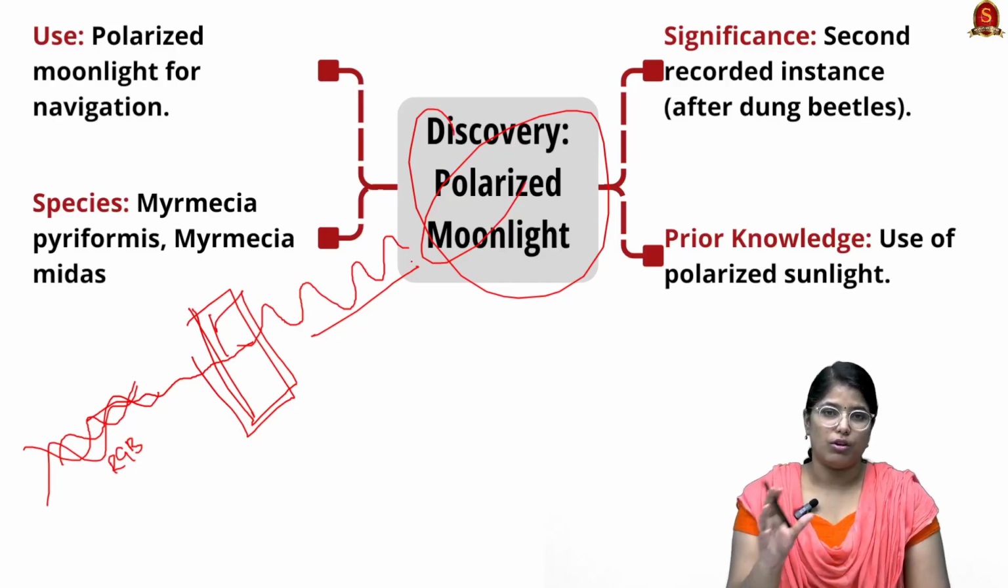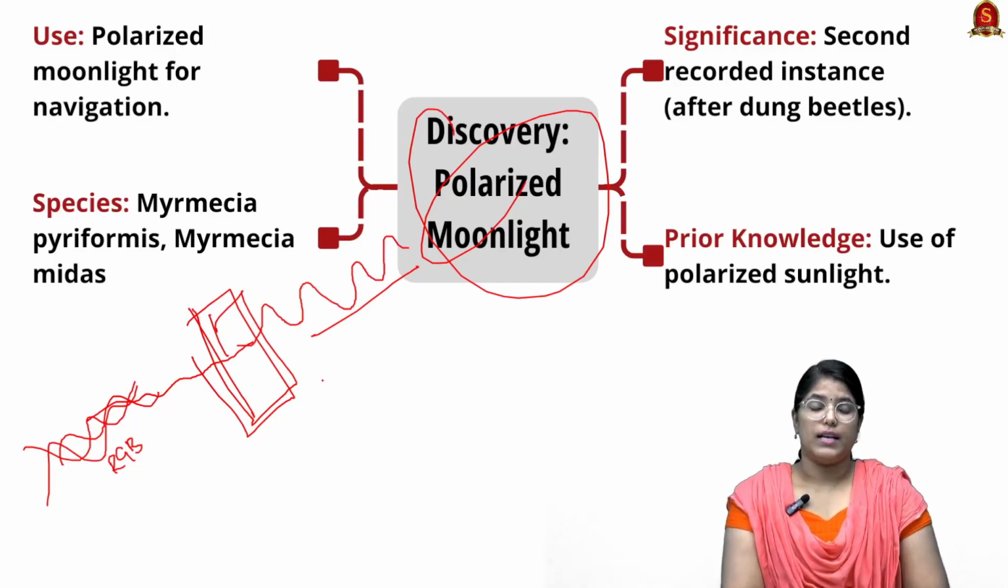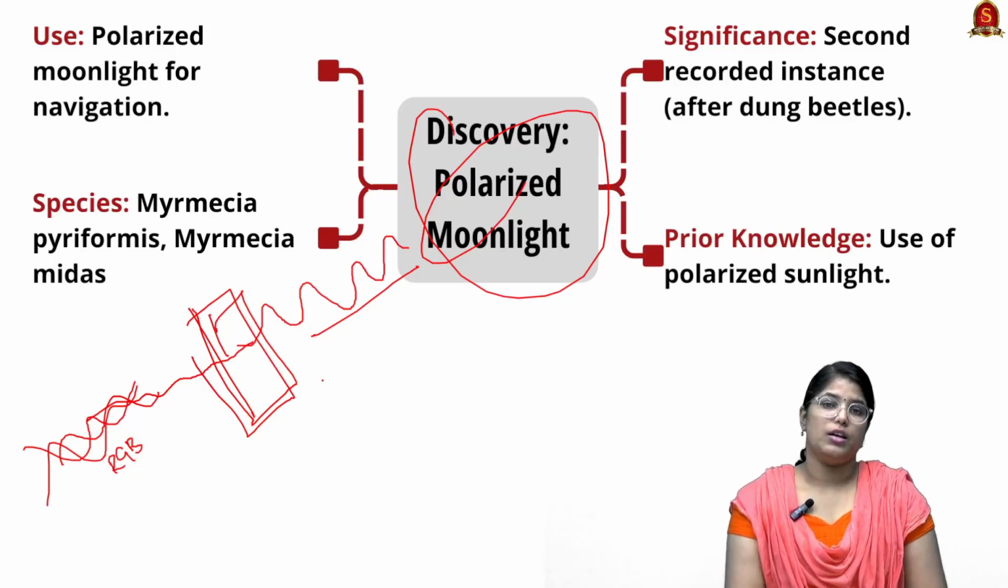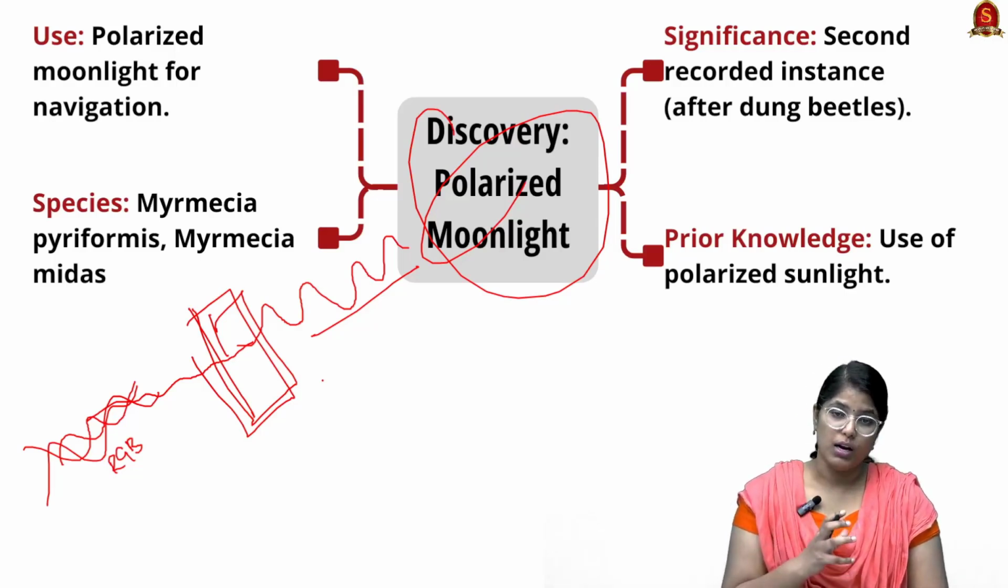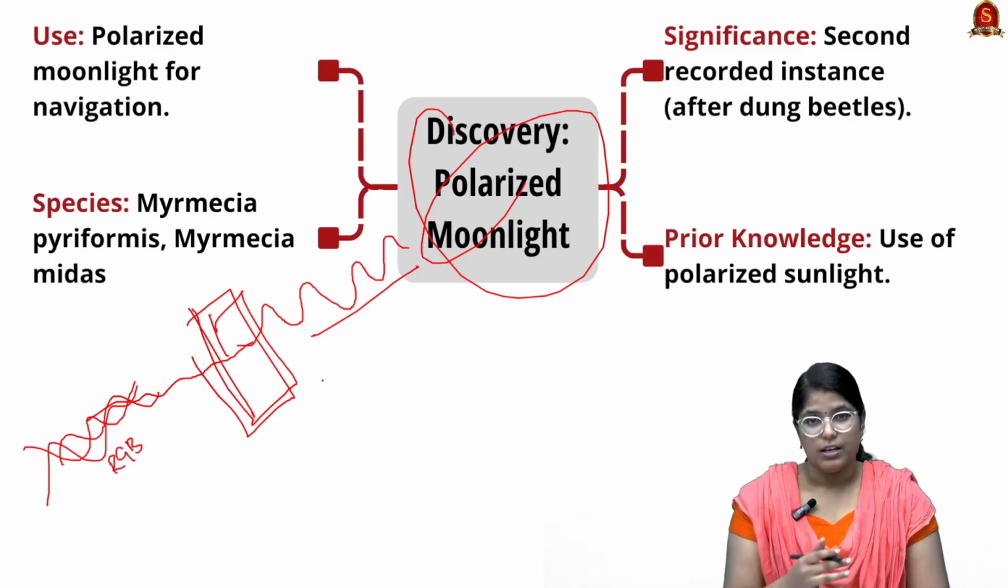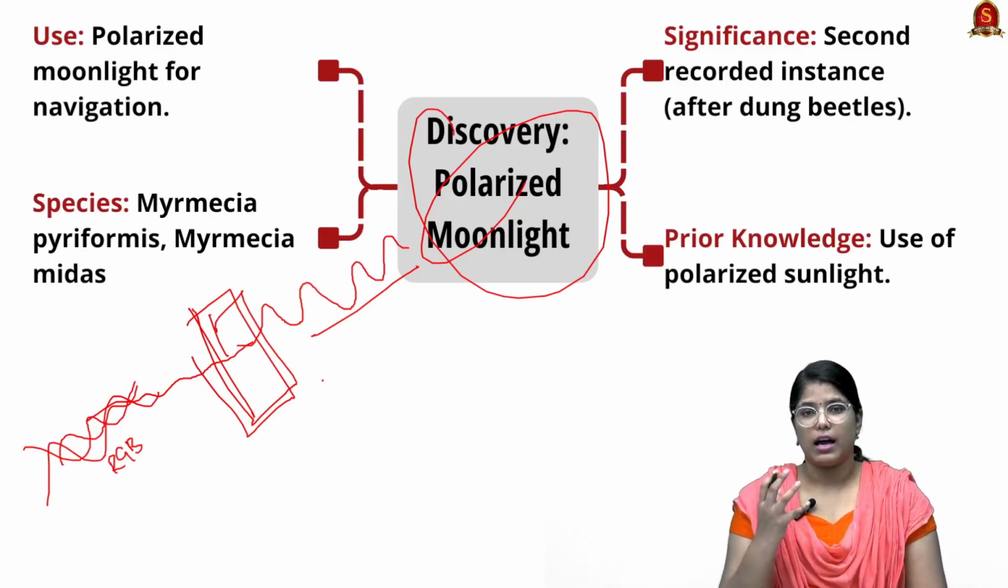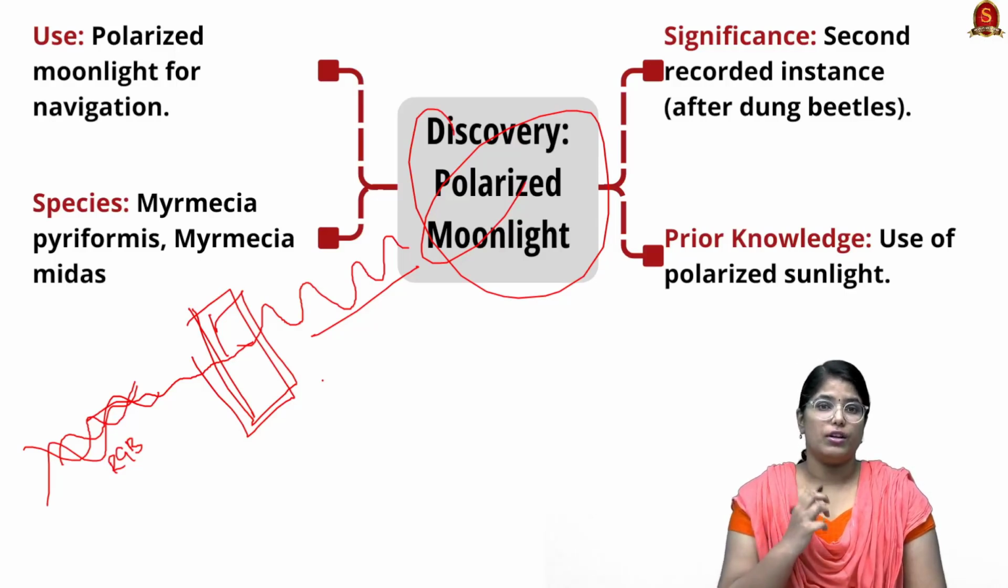Now what animals are doing is, the first species is the dung beetle, and the second species is the bull ants. So these species are using the light from the moon to navigate. They are active during the night, and for their navigation they actually require a sensory cue. For that, they are using the light, especially the polarized light from the moon.